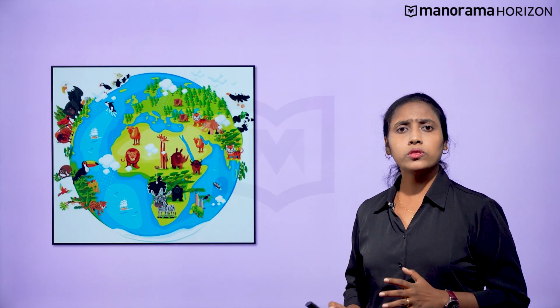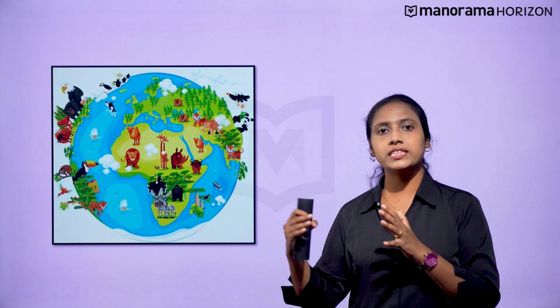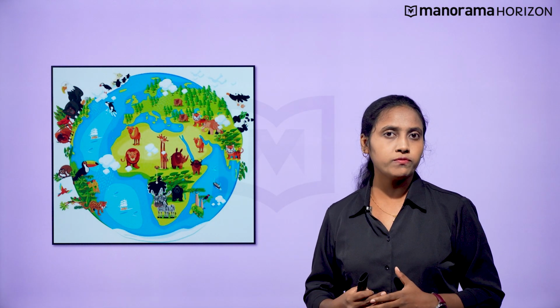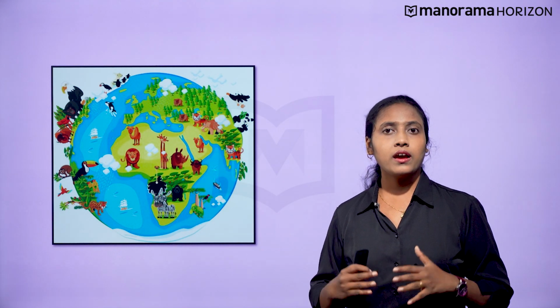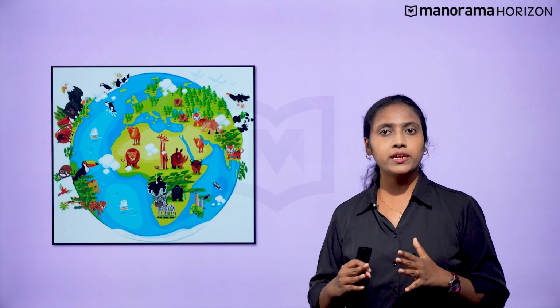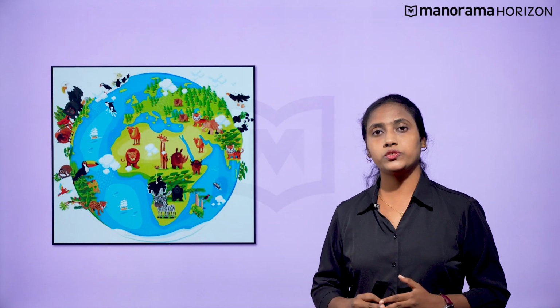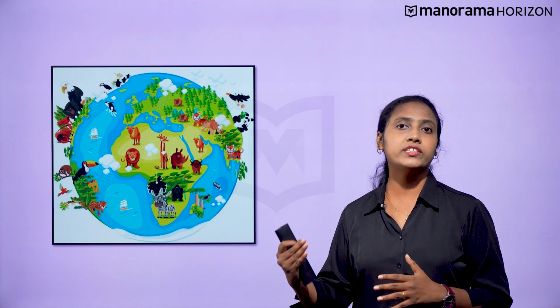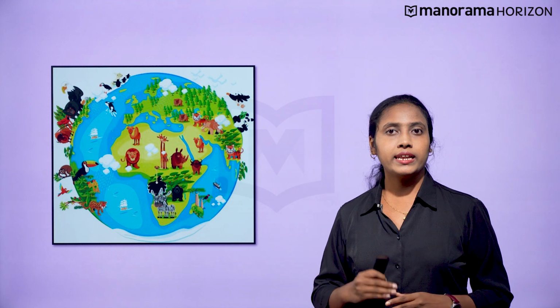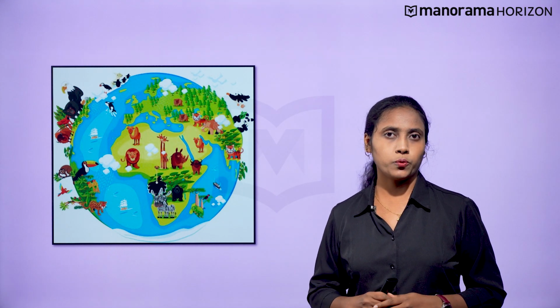Now, do you think the species stays in the same place as the environment of that place changes? Apart from changing its anatomy and morphology, what other things do you think they take up to thrive in such environments? Let us understand that in our next video. Let's summarize what we have learned.